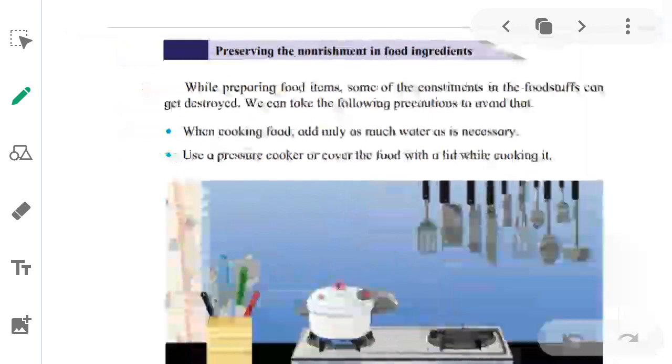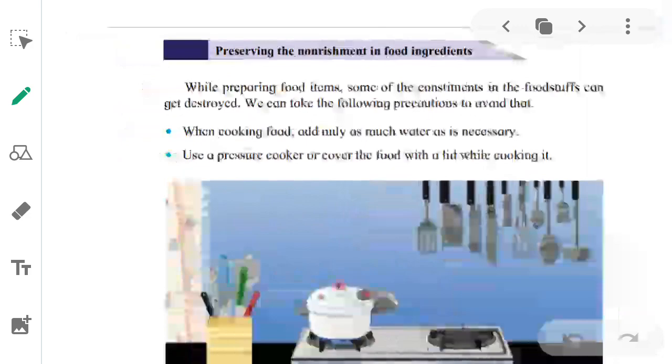So first one is, when cooking food, add only as much water as is required or necessary. While cooking a sabzi or salan or anything in which water is added, you add only that much water that is needed. Suppose for boiling dal or pulse, you should add only that much water that is required for boiling the dal. ज़्यादा पानी नहीं डालना चाहिए. ज़्यादा डालेंगे तो you have to cook it for longer time, जिसकी वजह से उसके nutrients lose हो जाएंगे. तो हमें उतना ही पानी डालना चाहिए जितना necessary है.